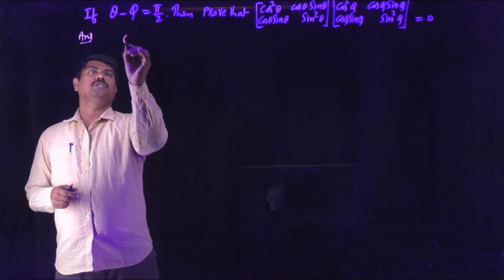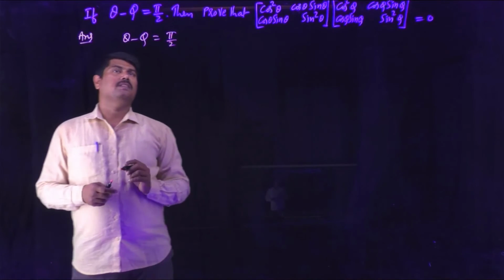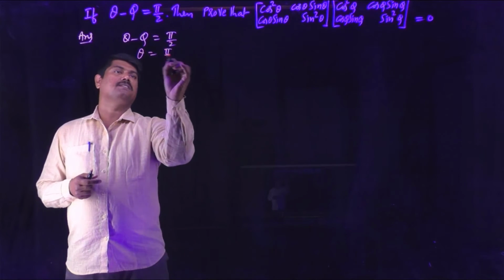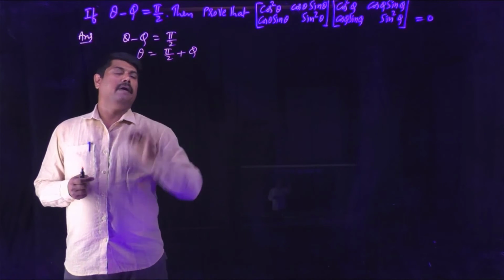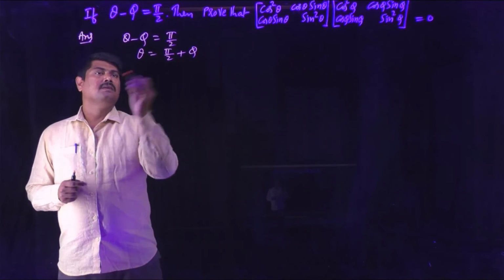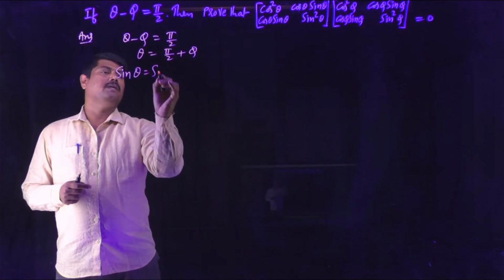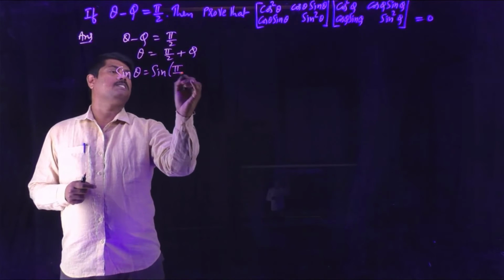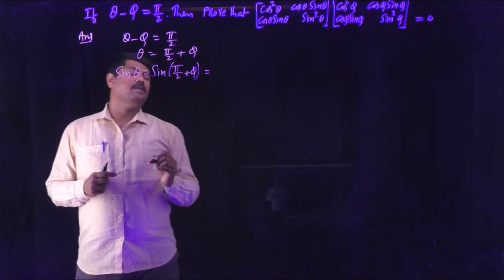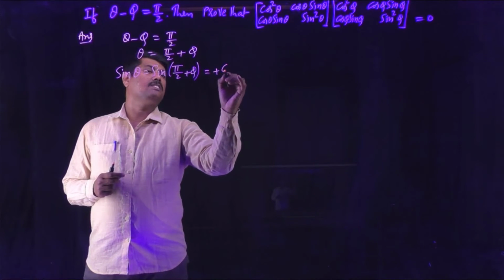So the given condition is theta minus phi is pi by 2. By this, the value of theta will be pi by 2 plus phi, since minus phi moved to the right-hand side becomes plus phi. Applying sin on both sides, sin theta is sin(pi by 2 plus phi). Pi by 2 plus phi belongs to the second quadrant, so sin(pi by 2 plus phi) becomes plus cos phi.